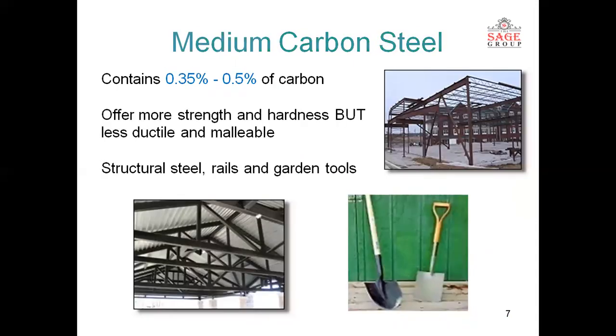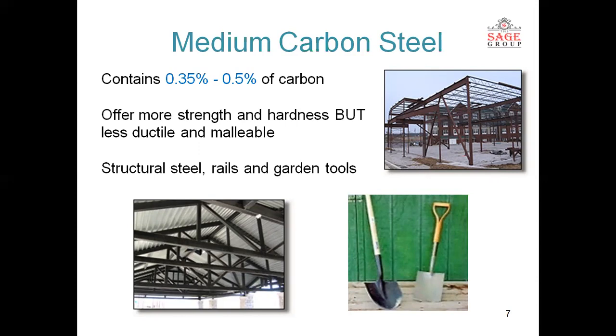Now we come to medium carbon steel. Medium carbon steel contains a carbon percentage from 0.35% to 0.5%. In some books, it is written as 0.6%. So it varies, and the exact amount doesn't matter much for the classification.